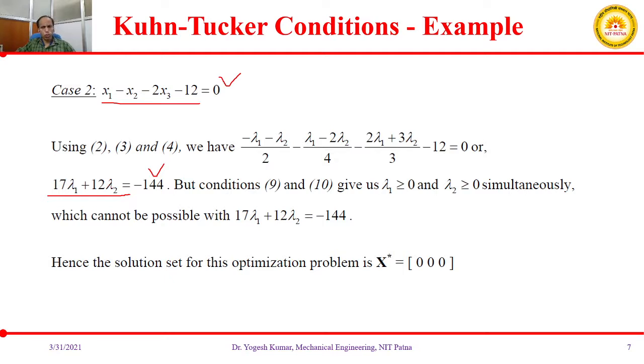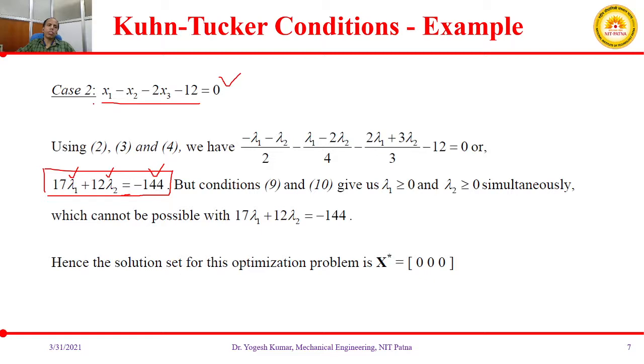Okay, so when you get this value in case 2, 17 lambda 1 plus 12 lambda 2 equal to minus 144, because this is a negative value, and you know in your Kuhn-Tucker condition number 4, the multipliers are non-negative. Even if lambda 1 is positive and lambda 2 is positive, and these are being multiplied by some positive value, the summation of these cannot be negative.